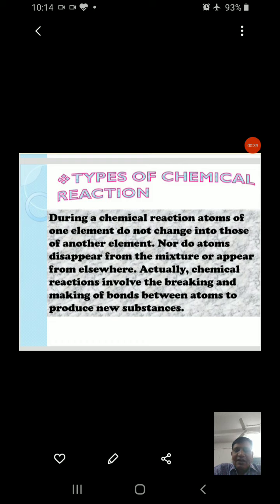Actually, chemical reactions involve the breaking and making of bonds between atoms to produce new substances. This entire context explains the law of conservation of mass, meaning mass is neither created nor destroyed. It can only change from one form to another form.